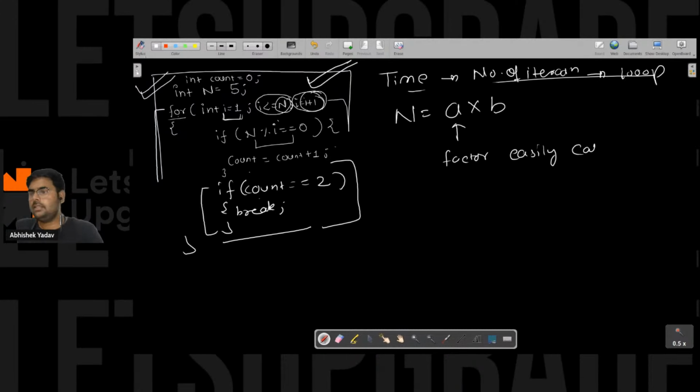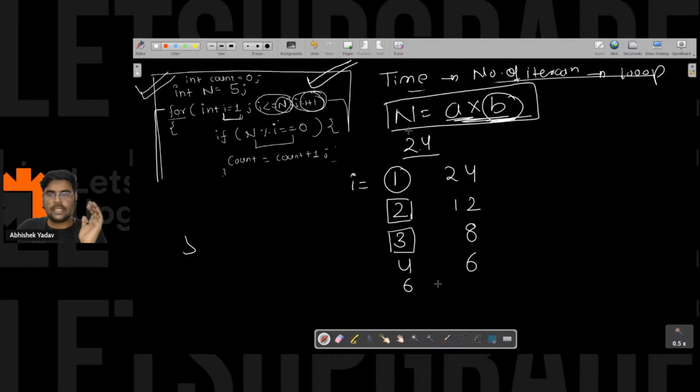Now I have 5. 5 is not a factor of 24, so this formula is not applicable. So I will remove this part. After that, I have 6. 6 is a factor of 24, so I can easily calculate the next factor, that is 4. 8 is a factor of 24, so I can easily calculate the next factor, that is 3.